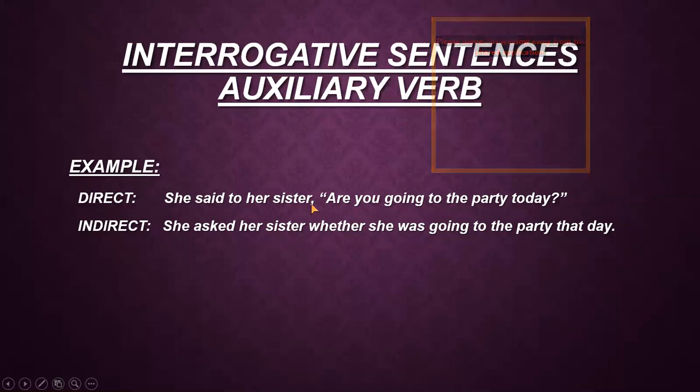Then I replace the separating comma with the connector whether here. Then again, I move to the subject. You is used for the sister, so it becomes she. Then "are you going" is present continuous tense, so it must be converted into past continuous tense, that is "she was going." To the party remains same because it is the object part of the sentence. Today has to be converted into that day. If you remember, it is given in the chart. Full stop. The sentence becomes, she asked her sister whether she was going to the party that day. Full stop. I hope you have understood till here.